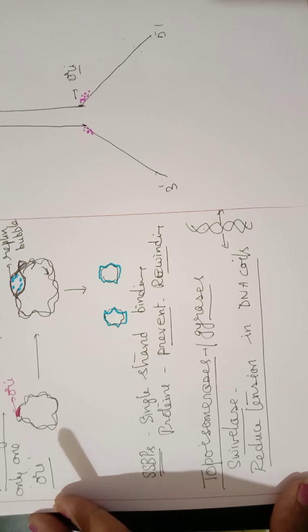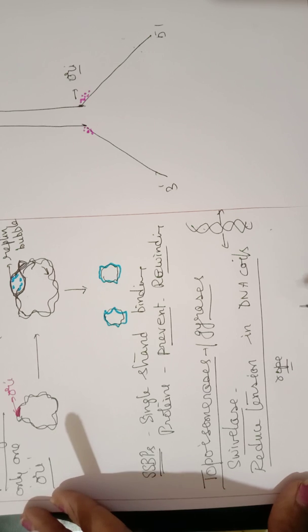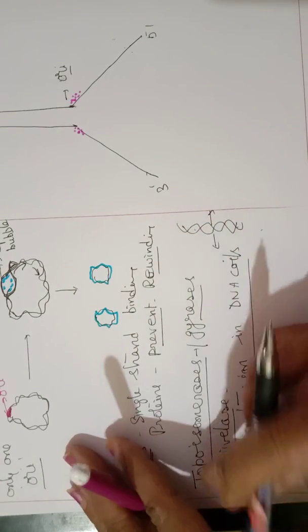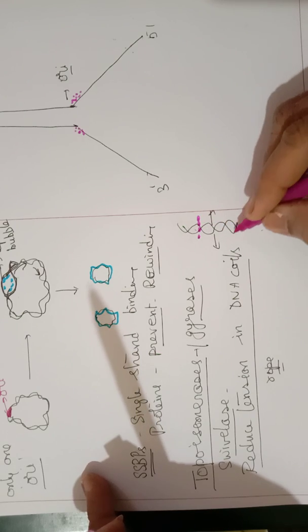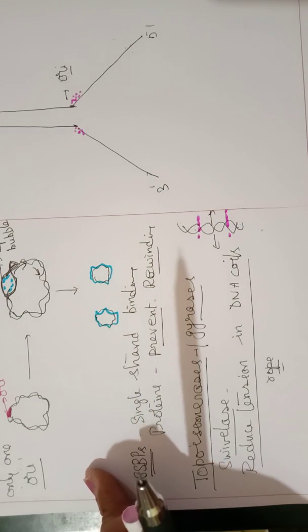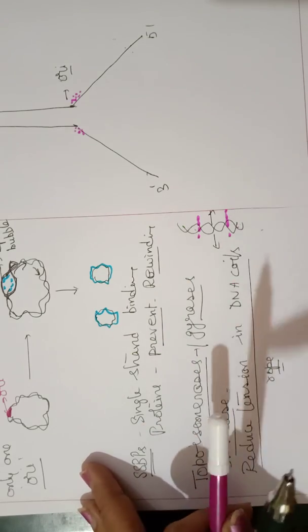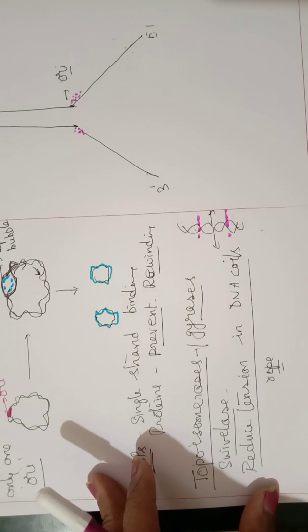This is what we find in case of a rope when we try to open it. Exactly, we can understand here. So what this enzyme does is it prevents this tension. How it prevents this tension is it cuts the DNA at one point. Suppose at this point it can cut. It also cuts at one point, say 2 or 3 points depending upon how much twisting has taken place. If it cuts at this point, then the tension will be reduced.